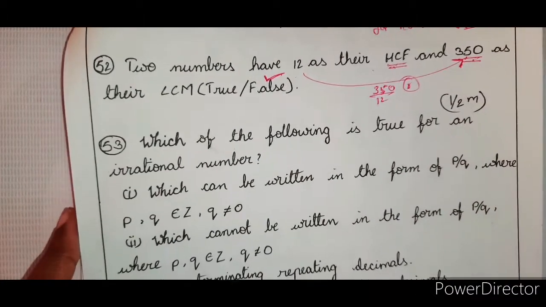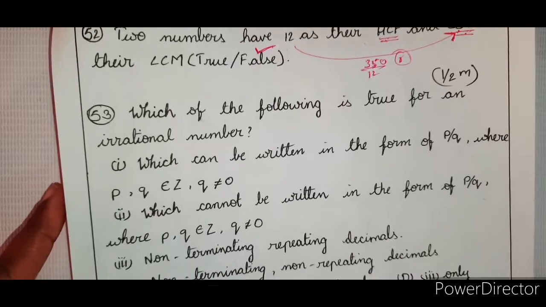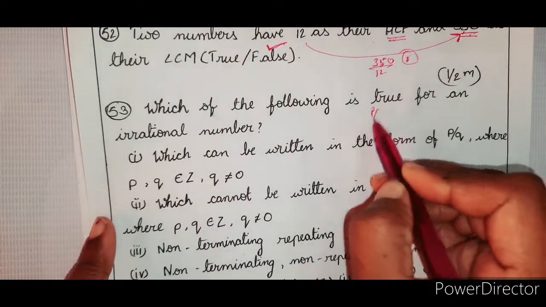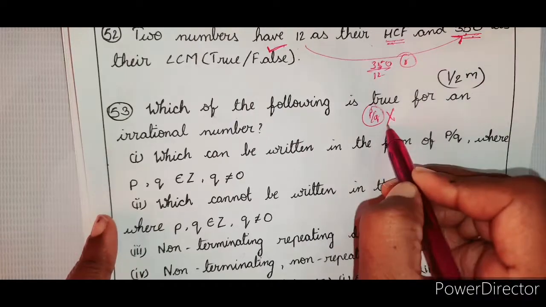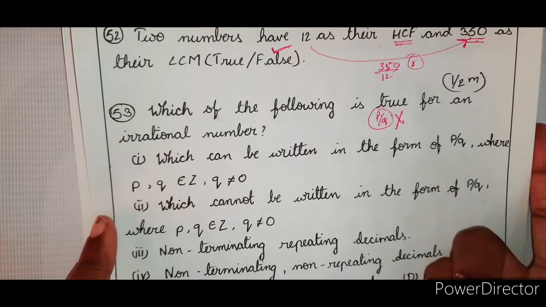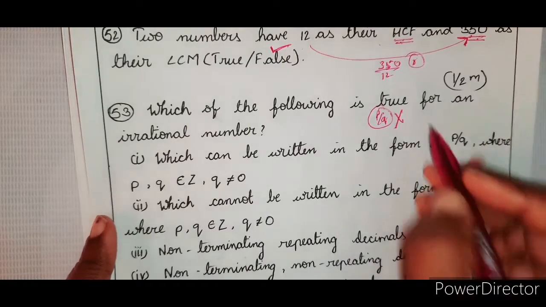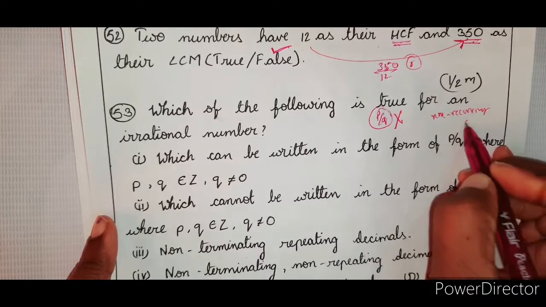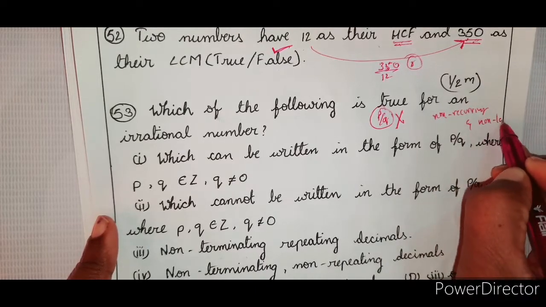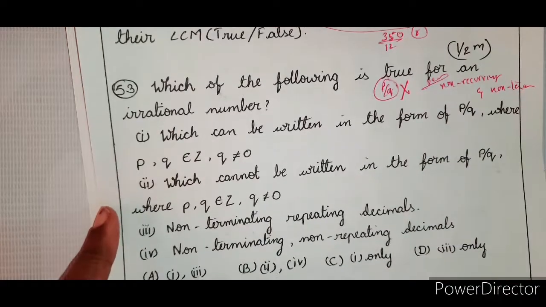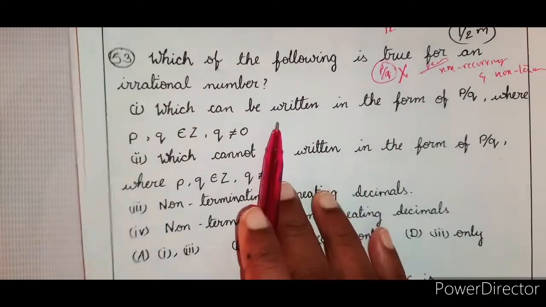Which of the following is true for an irrational number? What is an irrational number? It can't be expressed in p by q form. First point, it can't be expressed in p by q form. And the other one, non-recurring and non-terminating it should be, if it is in decimal form. So we have to check for those conditions.